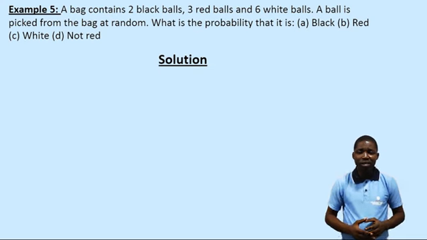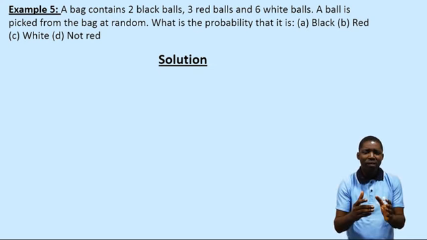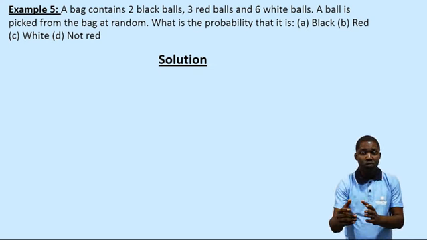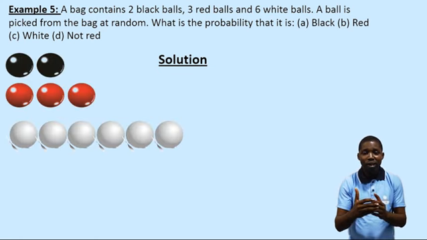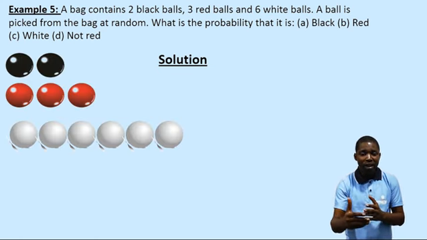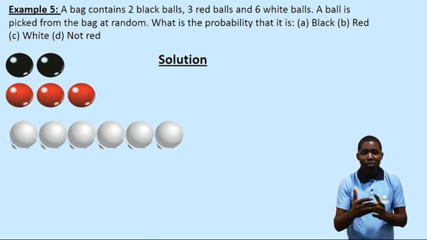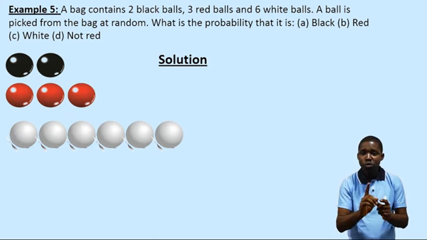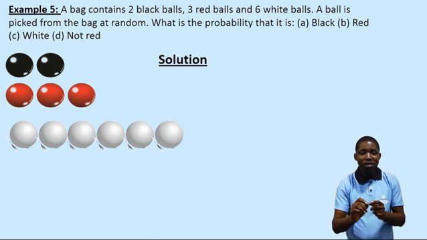Here comes the last example. In this example, we have 3 different colors of balls, though they are identical. We have black, we have red, and we have white. The number of black ball, according to the question, is 2. The number of red ball is 3. And the number of white is 6.